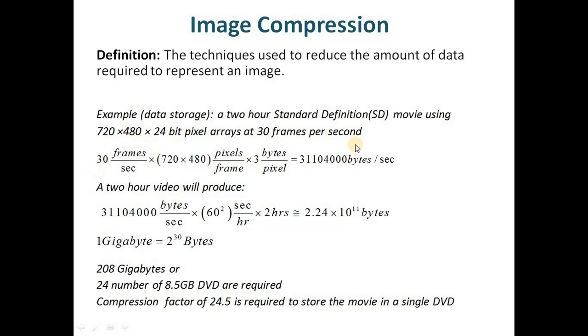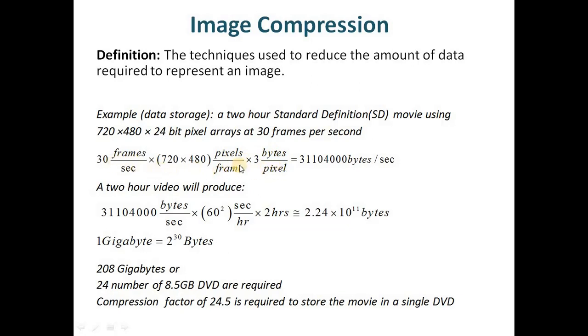So how can we calculate the data rate? 30 frames per second, then how many pixels are there in each frame? 720 cross 480 pixels are there in each frame, multiplied by how many bytes are required to represent a single pixel.